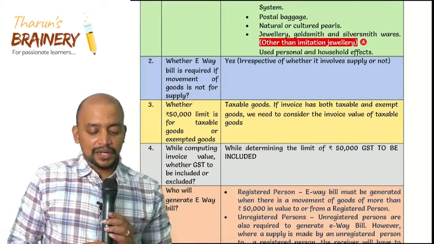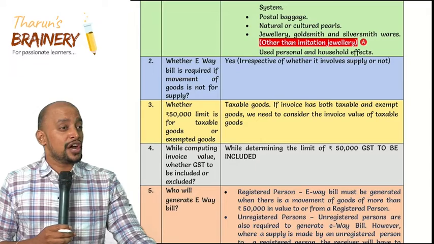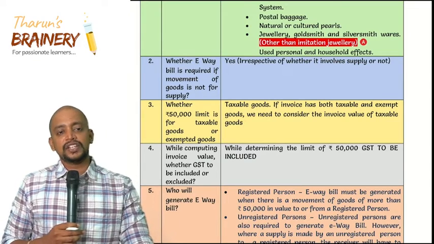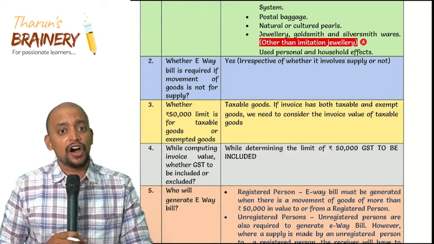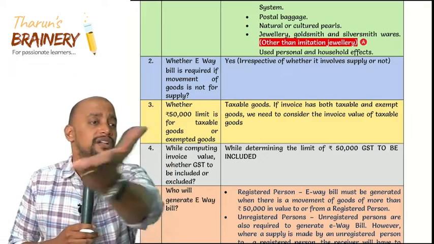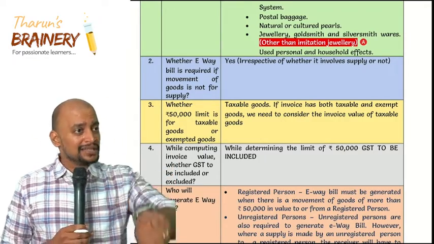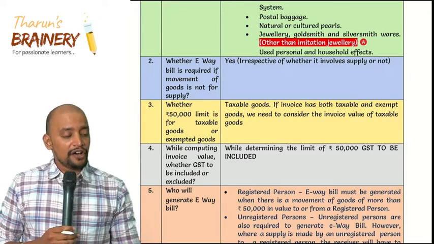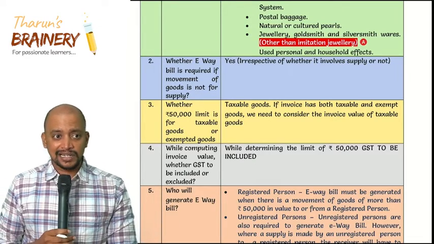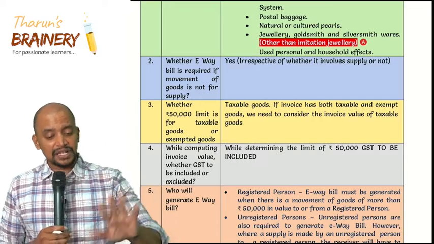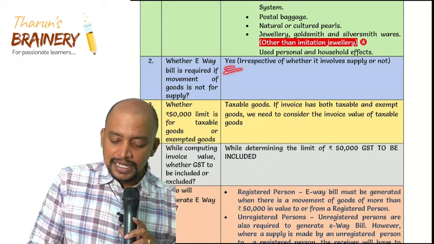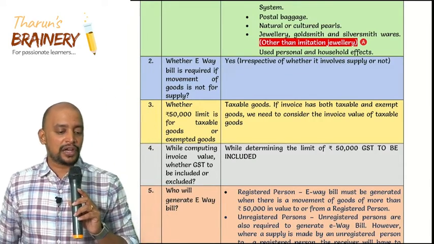Whether e-way bill is required if movement of goods is not for supply? Yes. Whether such movement is under supply or without supply. Example, job work, we are sending goods. Is job work supply? No. Even then e-way bill is required. Head office to branch office, same state, not distinct persons. Even then e-way bill is required. Yes, irrespective of whether it involves supply or not.